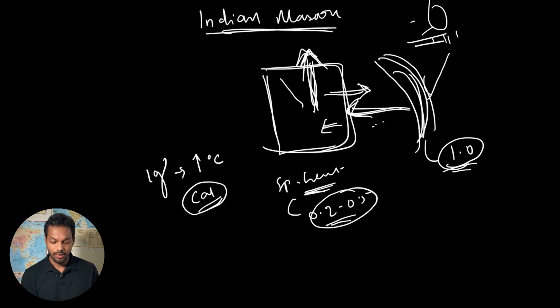A reverse pattern happens during night time. The land mass will quickly release its temperature. There is a law: the body which quickly absorbs temperature and gets hotter at a faster rate will also cool at a faster rate. So the land mass will release temperature at a faster rate than the ocean.